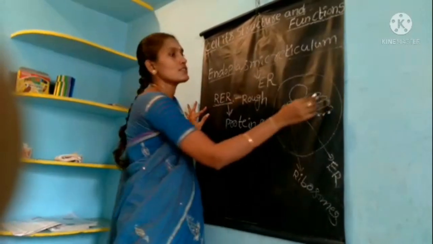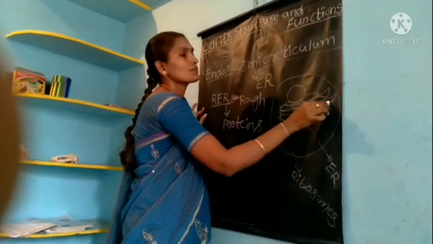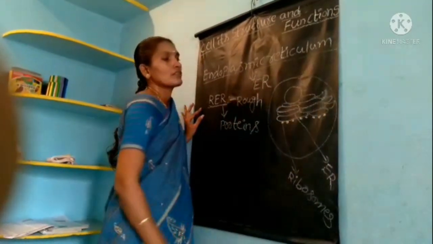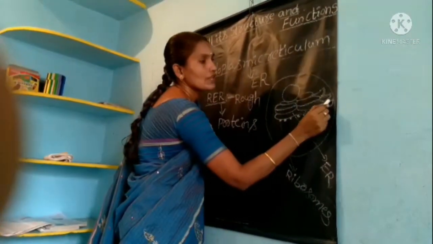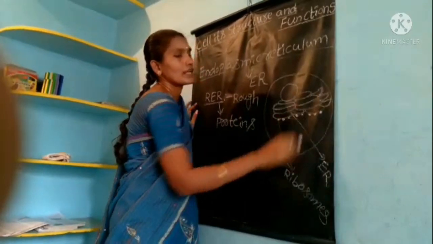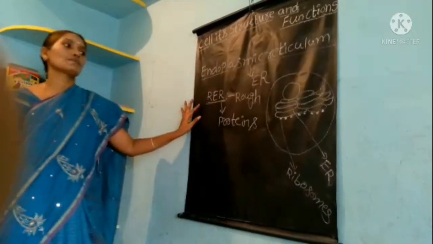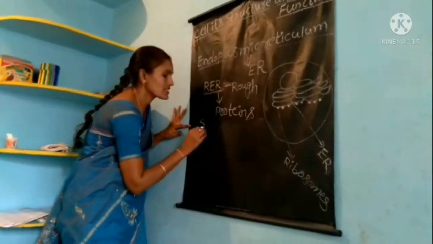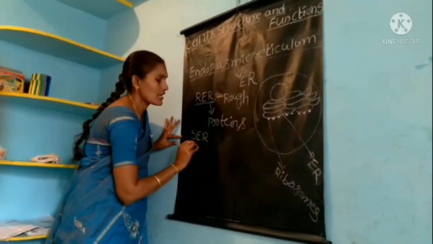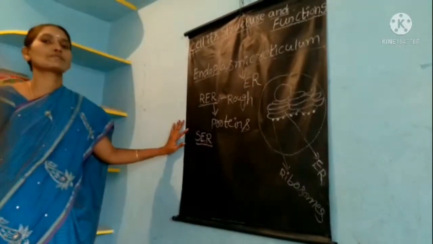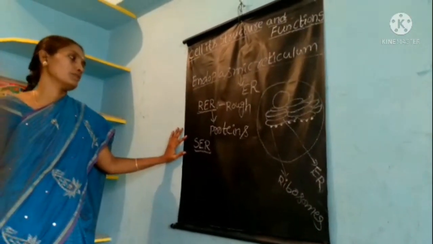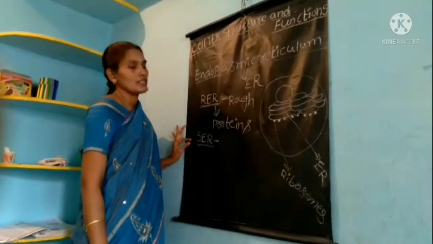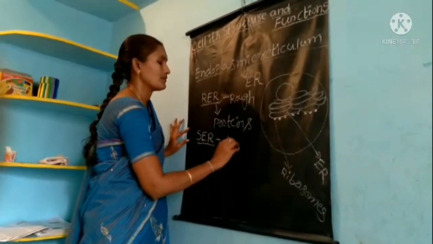Okay, children. Next, on this side, some structures are there. On that surface, the ribosomes are not there. There are no ribosomes on that structure. That is called the SER. SER means smooth endoplasmic reticulum. This synthesizes the lipids.